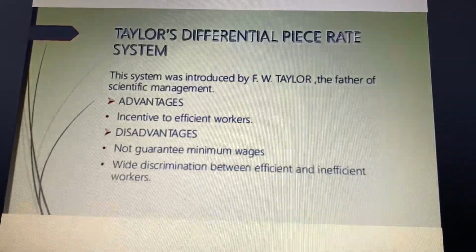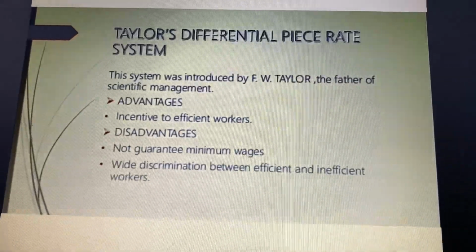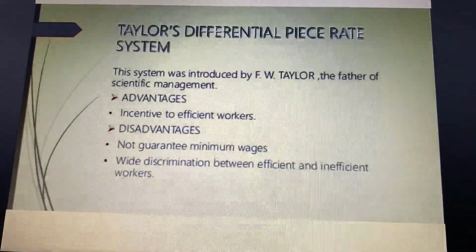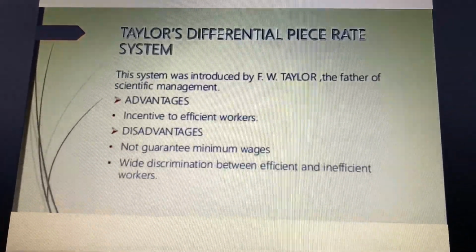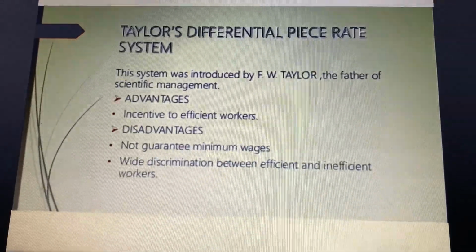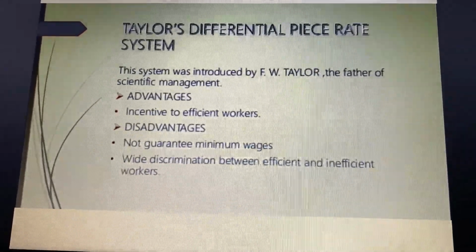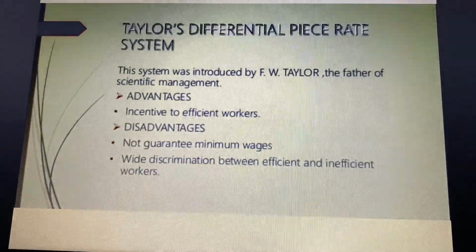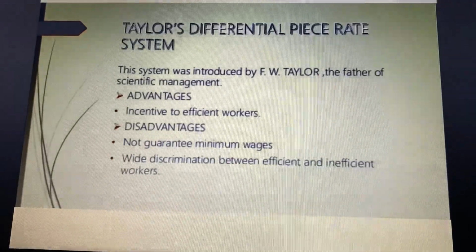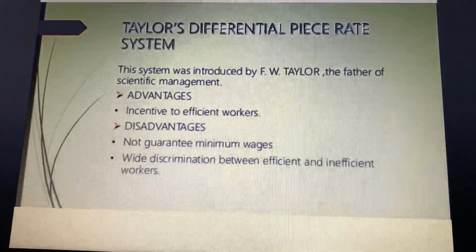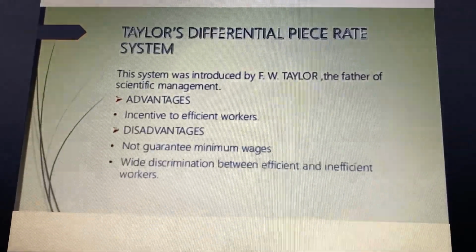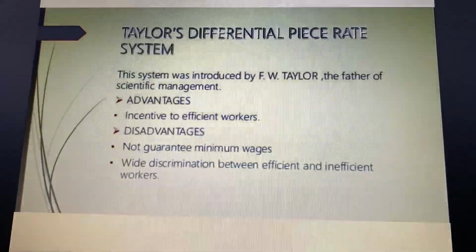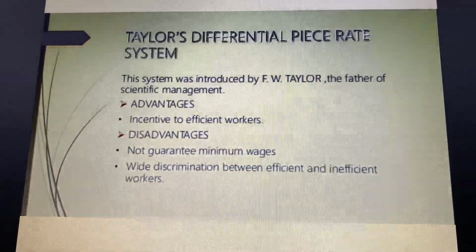Taylor was of the view that an inefficient worker had no place in the organization and he should be compelled to leave the organization by paying him a low piece rate for the low production. He also proceeded on the assumption that through time and motion study, it is possible to fix a standard time for doing a particular task. To encourage the workers to complete the work within the standard time, he advocated 2 piece rates so that if a worker performs the work within or less than the standard time, he is paid a higher piece rate, and if he does not complete the work within the standard time, he is given the lower piece rate.